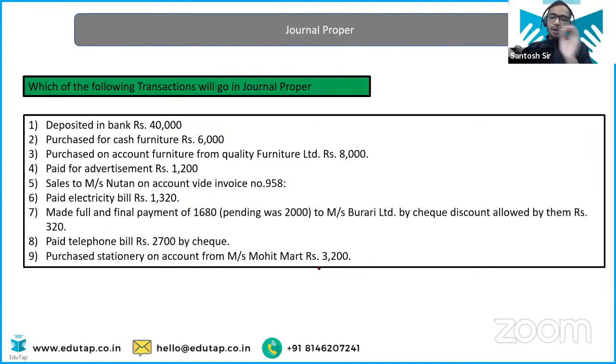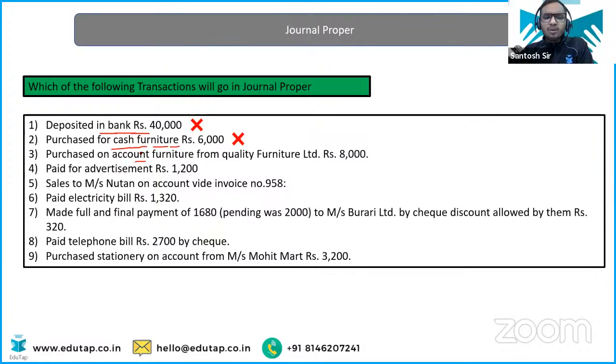So in the general proper, now you have to tell me, suppose, which entries are going to get into the general proper or not. First entry is deposited in the bank, so you are depositing cash into the bank. So is this going to be entered into the general proper? No. Why? Because this is the part of cash book. Very easy. Purchased for cash furniture, again no, because this is the part of cash book.